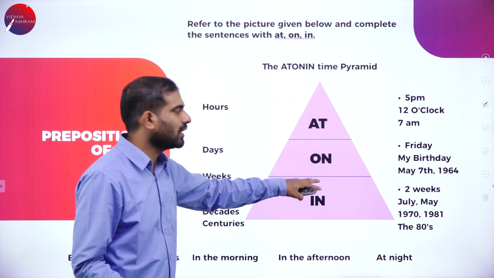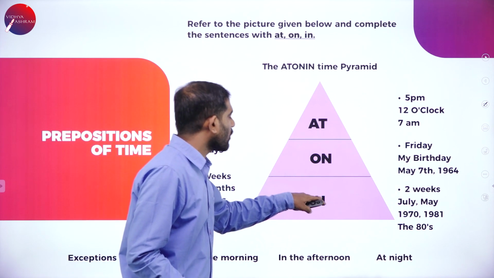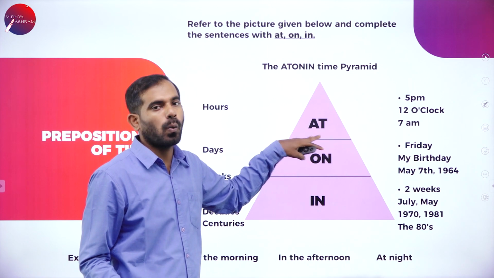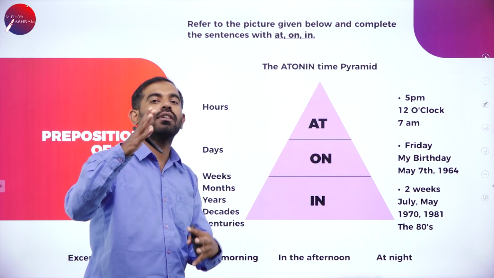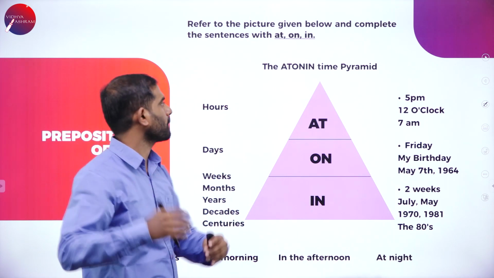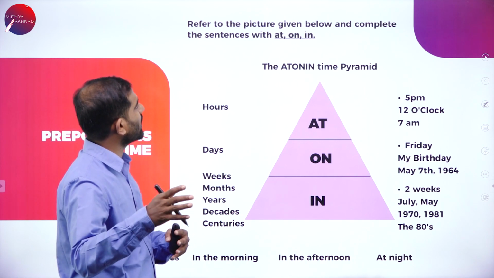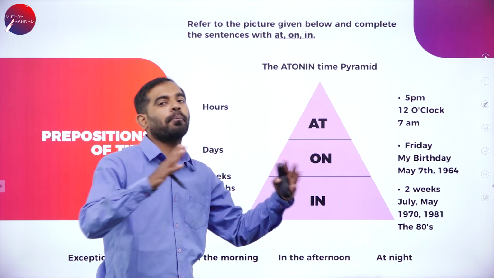This is very important. You can see the pyramid here, and as I told you before, we are going to talk about in, on and at. When do we use it? Where do we use it? There are exceptions. There are a few rules you should master, you should remember. Refer to the picture given below and complete the sentences with at, on, in.